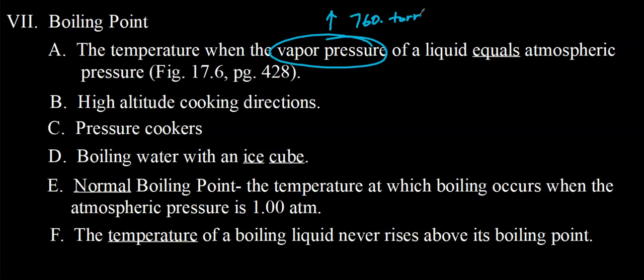Let's go back to this example. At a higher altitude, the air pressure is lower. The water is going to boil at a lower temperature. So instead of cooking your mac and cheese at 100 degrees Celsius, you're cooking at, say, 80 something or maybe 90 degrees Celsius, depending how high up in altitude you are. So it's going to take longer to cook your food.